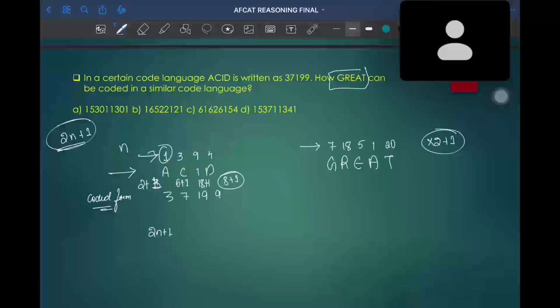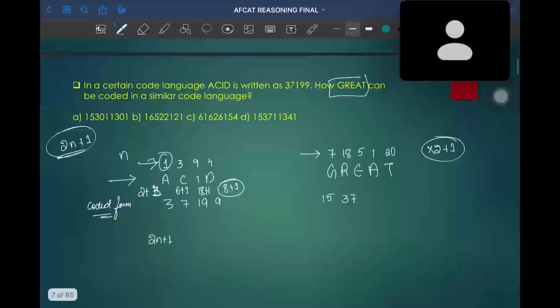7 twos are 14. 14 plus 1 is 15. 18 twos are 36. 36 plus 1 is 37. 5 twos are 10. 10 plus 1 is 11. 1 two is 2. 2 plus 1 is 3. 20 twos are 40. 40 plus 1 is 41. So the answer will be 15, 37, 11, 3, 41. So option D will be the correct answer.